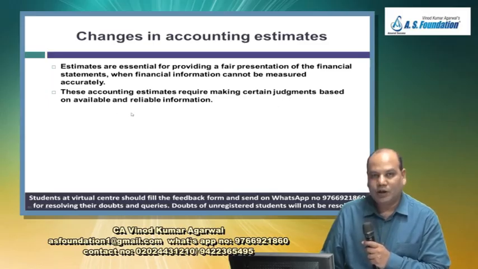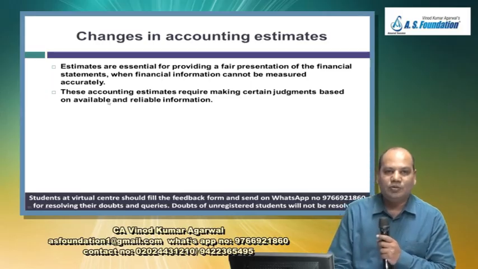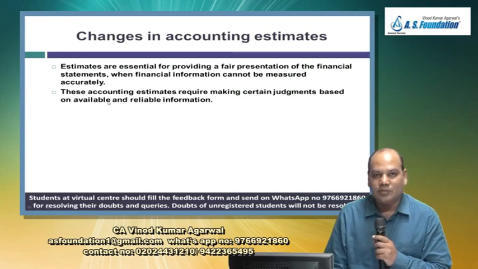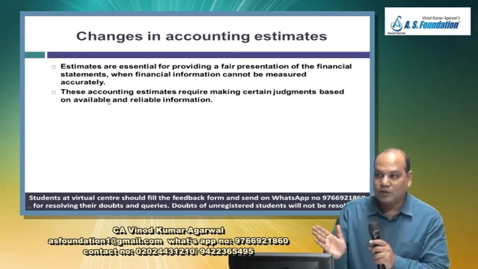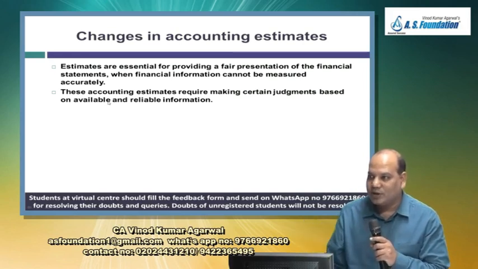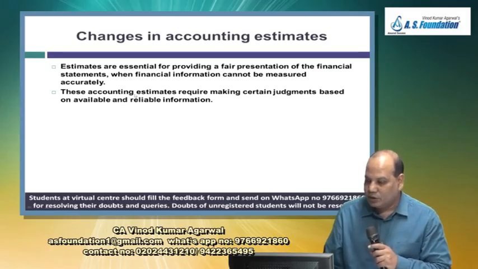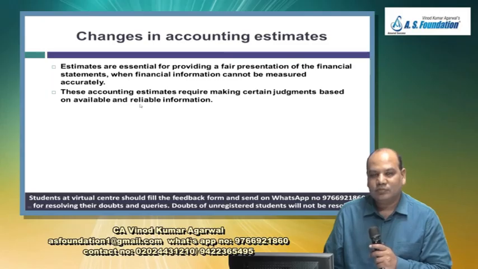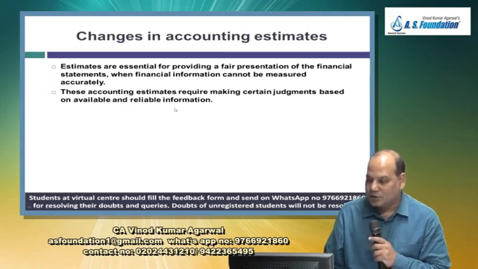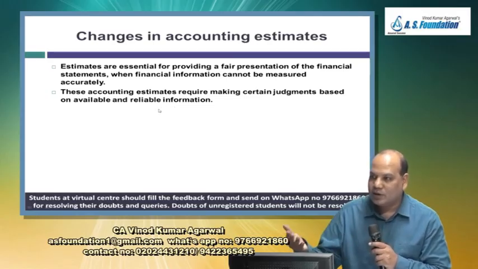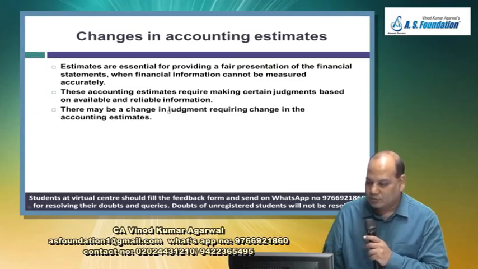If we have an existing machine, or if the industry to which we belong has been using a similar machine and there is information about the useful life, that can be taken as a base. If you are making a provision for warranty, then we have some past experience and past information that can be used as a basis for making the estimate about the warranty provision.